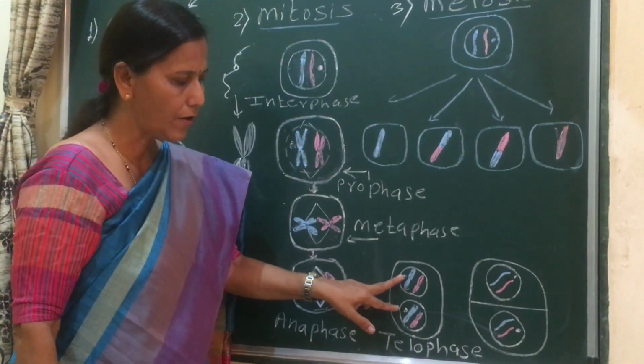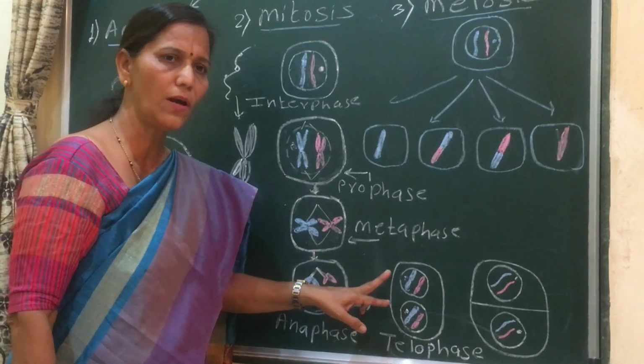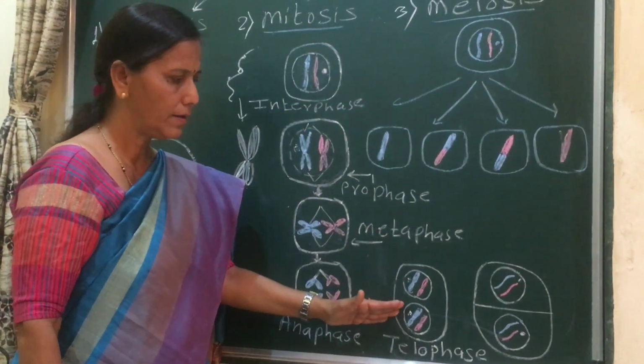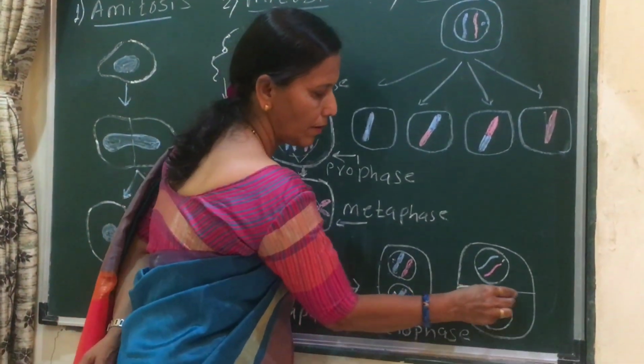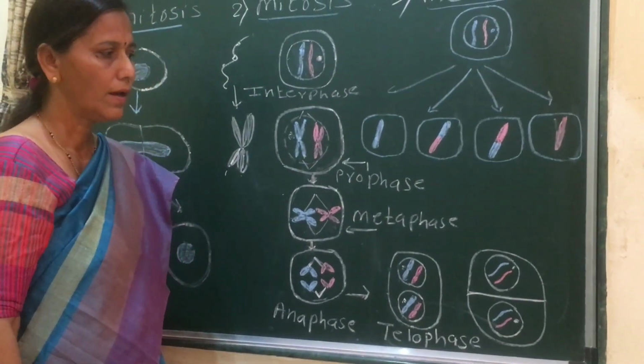First there is karyokinesis, meaning two nuclei are formed. Division of the nucleus is called karyokinesis. These are the four phases. Then there is a division of the cytoplasm, and this is called cytokinesis.